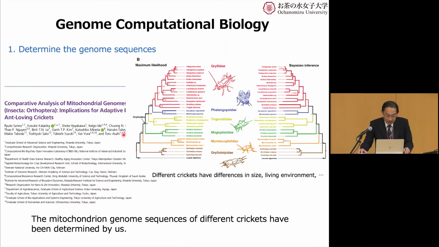And this one is the determination of the mitochondrial genome sequences of more than 10 crickets. These are the crickets drawn by my colleagues. And as I mentioned, there are huge crickets and small crickets. Maybe by analyzing these genes, we can understand the factors that determine the size difference of the crickets.